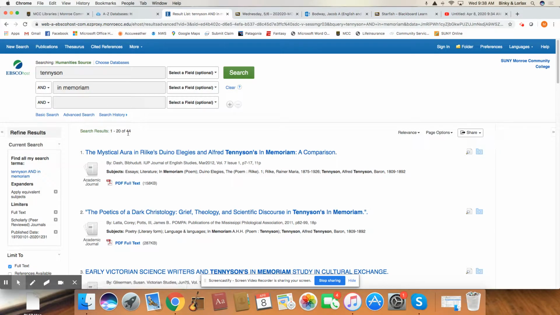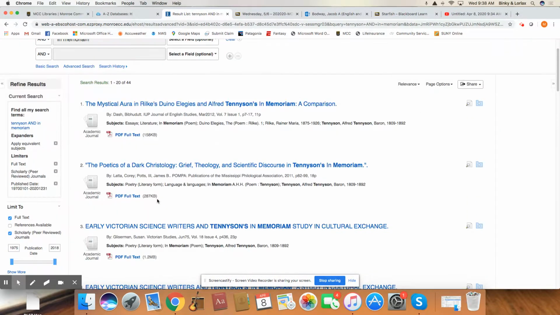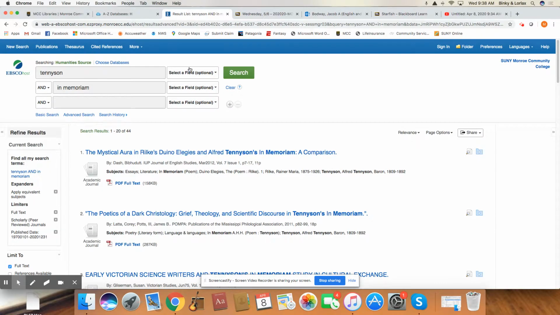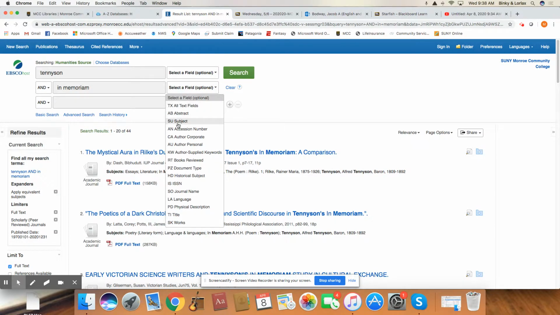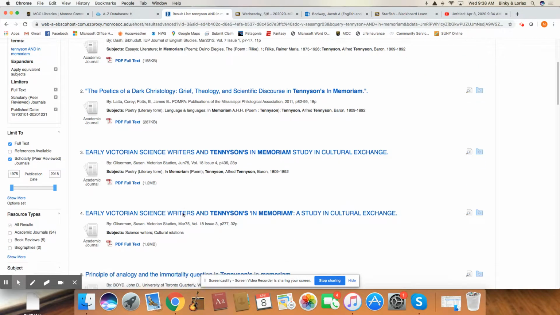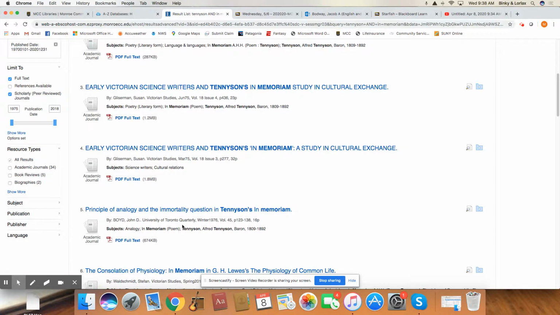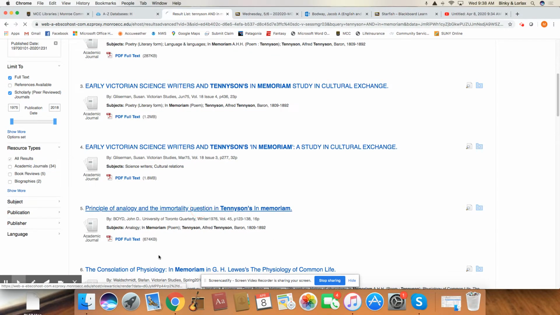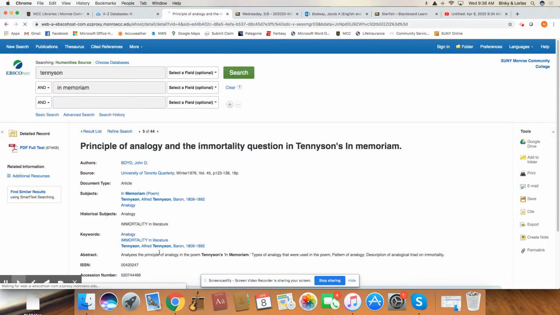Now this one has 44. Okay. You can limit this again by selecting a field. It could be looking through the abstract or the subject or even the title or the keywords. That's something to keep in mind. Let's say we look at immortality questions in Tennyson's In Memoriam.